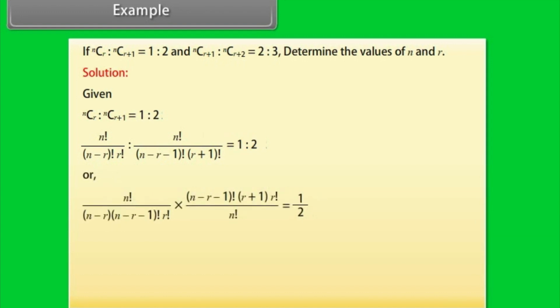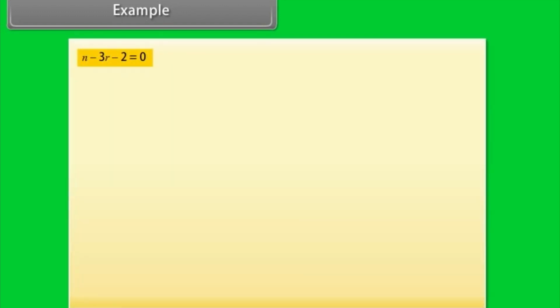Or n factorial by (n minus r) into (n minus r minus 1) factorial into r factorial, multiplied by (n minus r minus 1) factorial into (r plus 1) into r factorial by n factorial, is equal to 1/2. Or (r plus 1) by (n minus r) is equal to 1/2.